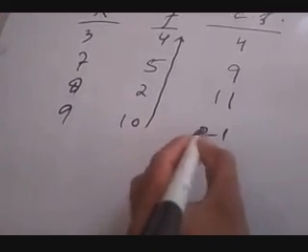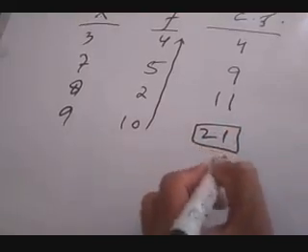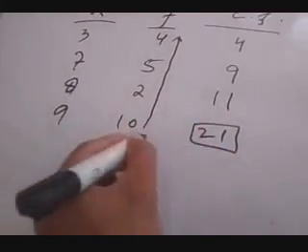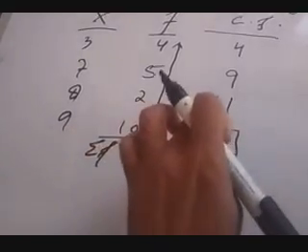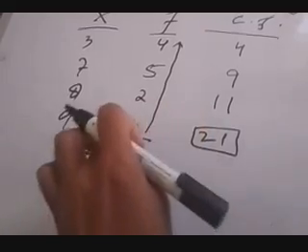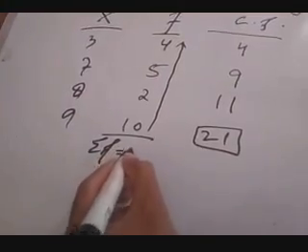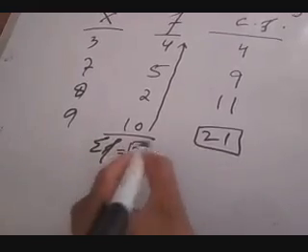So the last cumulative frequency is the sum of all frequencies. So you will get summation f equal to 21.